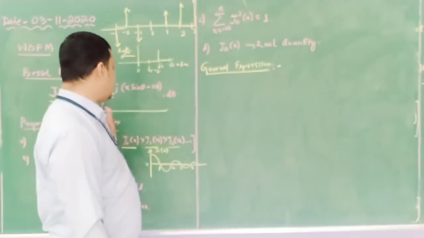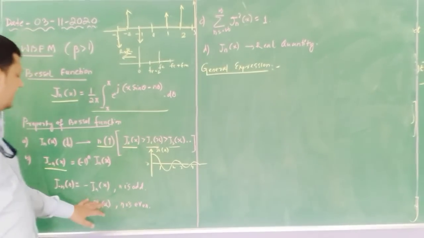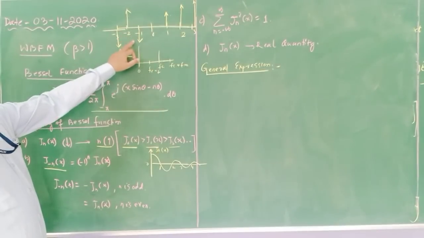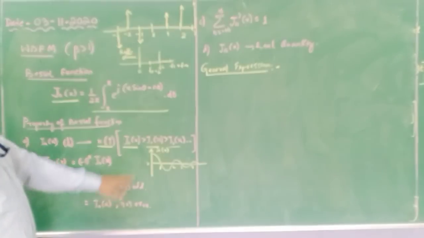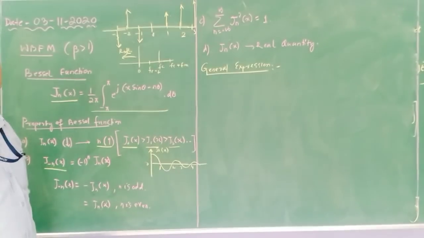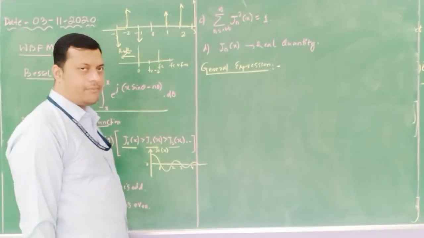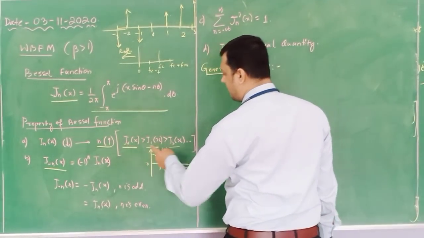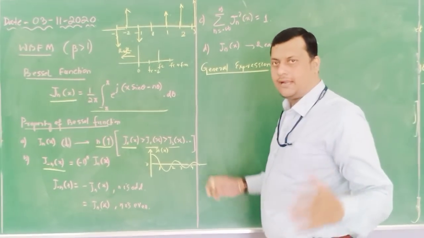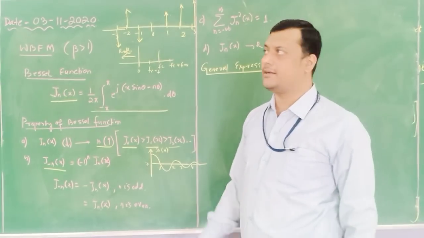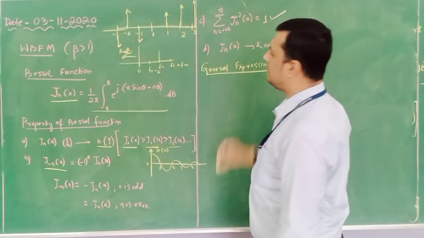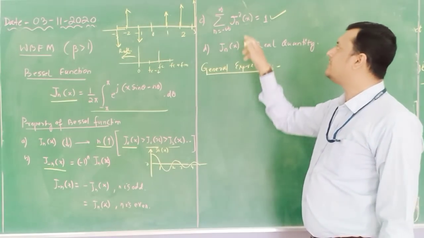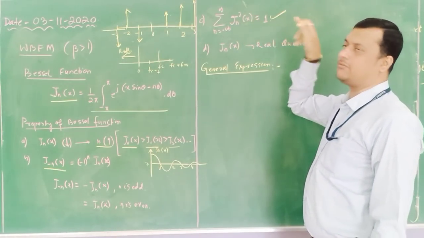Okay. So this I will explain later on. For the time being, if n is odd, you will get the negative potential. If n is even, you will get the positive potential. This is the second property. Third property is, if you take a square of all these things and add all these components, your resultant must be equal to 1. Sum from minus infinity to infinity of Jn squared of x is equal to 1.